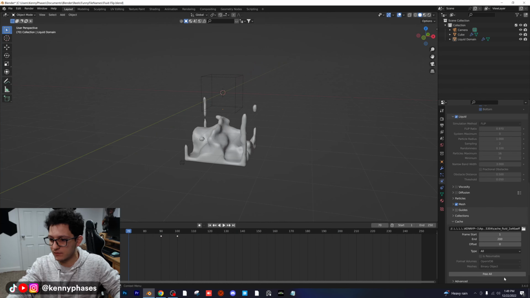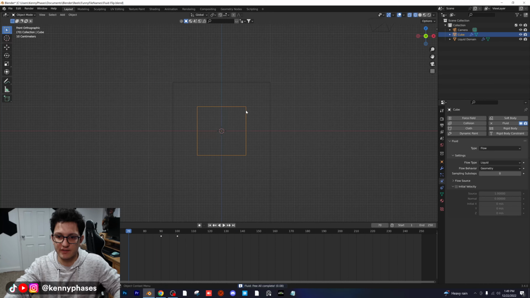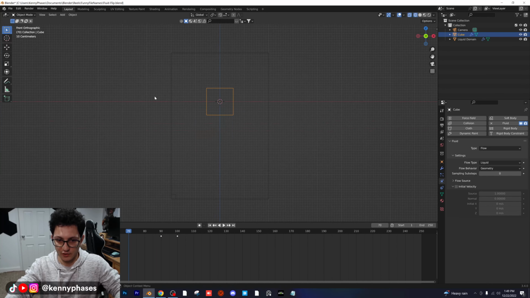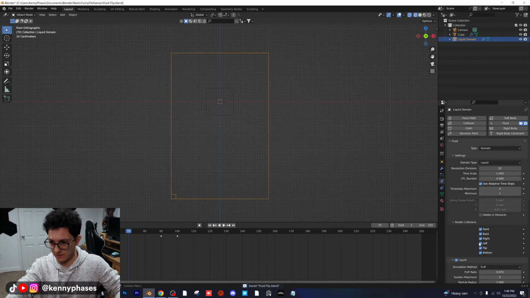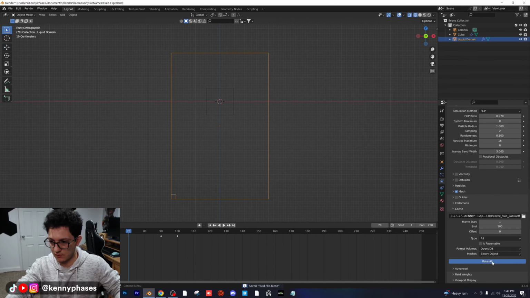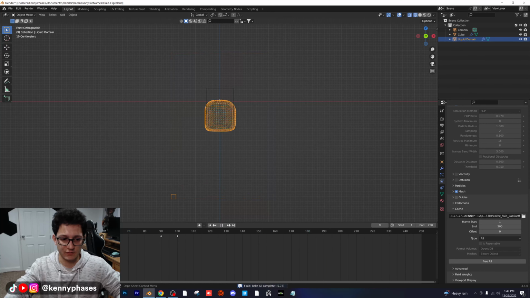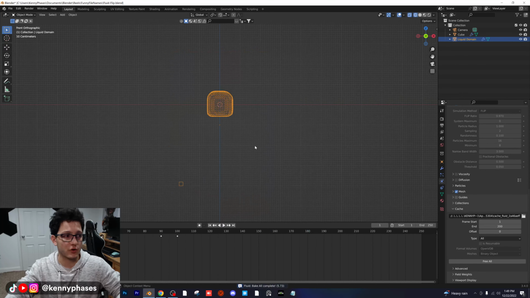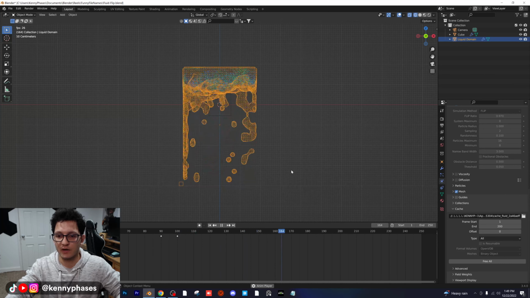Now I think what I'm going to do is free all again and go back to wireframe view. I'm just going to shrink the size of our cube in the middle, which is actually going to be our fluid object. I'm going to apply that scale as well, and then rebake our simulation. I don't want as much liquid. I want a little bit less. I don't want it to be completely filled. So already we have this really cool animation. Let's watch this liquid drop, and then at frame 90, it's going to flip upside down. Very cool effect.